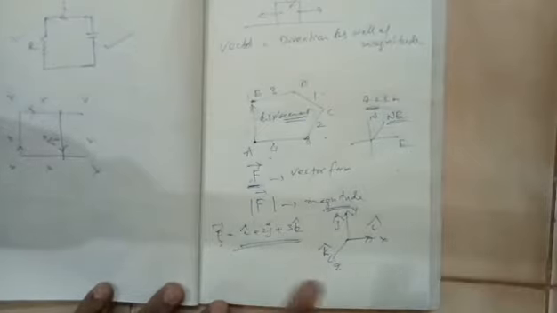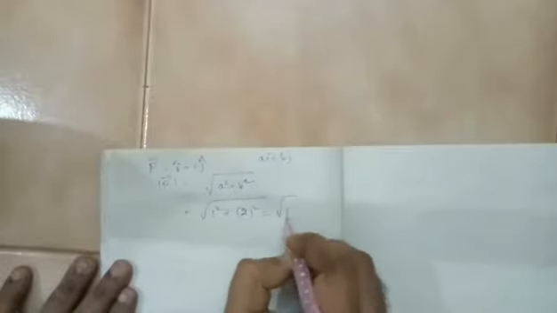If I want to find the magnitude of this, suppose a vector is given, i plus 2j vector, it's in the vector form. If I ask you what is the magnitude, I will take root over, this is in the form of ai plus bj, so the formula is a square plus b square. So here in the place of a there is 1 square, in the place of b there is 2 square. So it is root over 5. This is the magnitude of the force. I am giving a simple example so that you understand the difference between the vector form and the magnitude form.